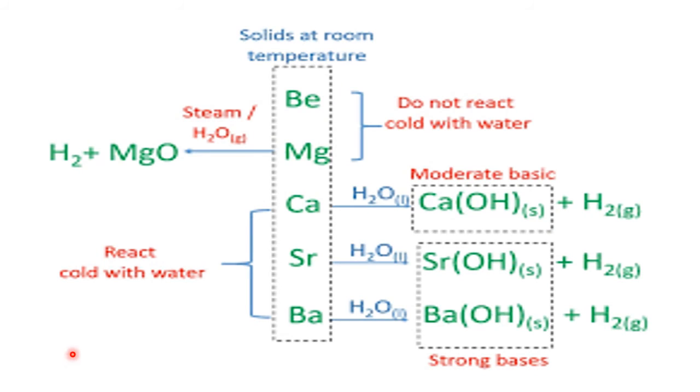Right. So they form hydroxides, but you see the condition: they are slightly inert, so they require a lot of heat, steam, water in the form of steam. But they react with water, even with cold water. Just throw these metals in normal water, they react and give the corresponding hydroxides and hydrogen gas.